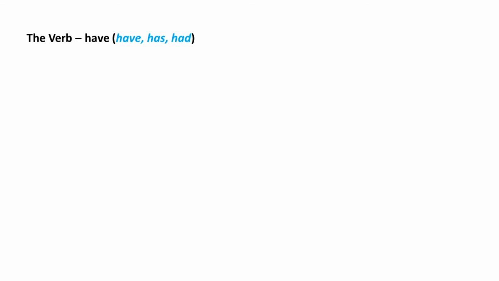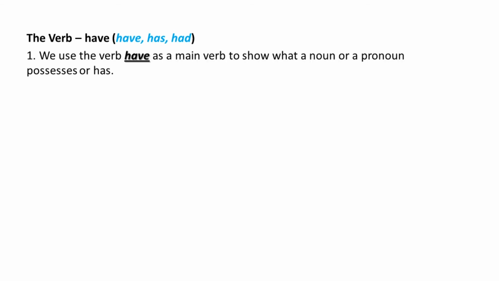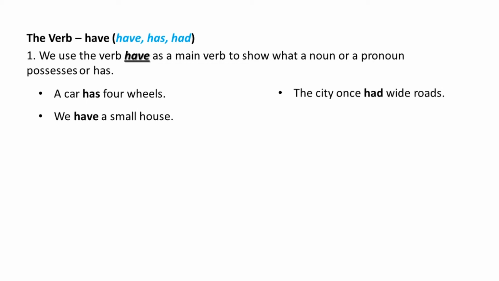The forms of verb have are have, has and had. The verb have also we can use as main verb as well as helping verb. First of all, we use the verb have as a main verb to show what a noun or a pronoun possesses or has. For example, a car has 4 wheels. We have a small house. The city once had wide roads.